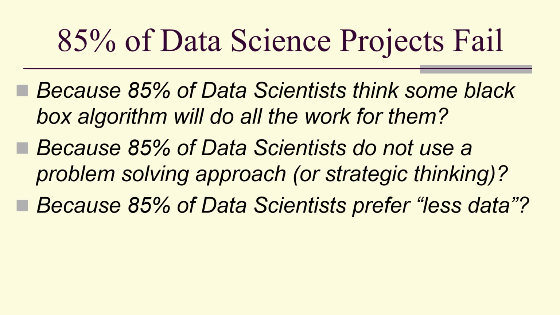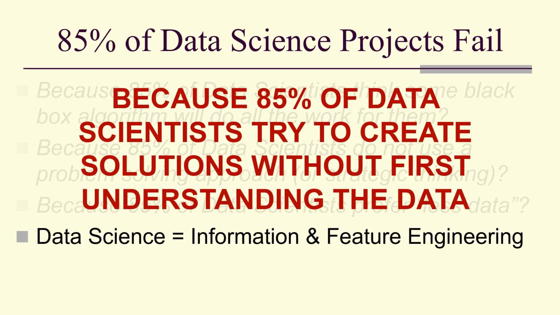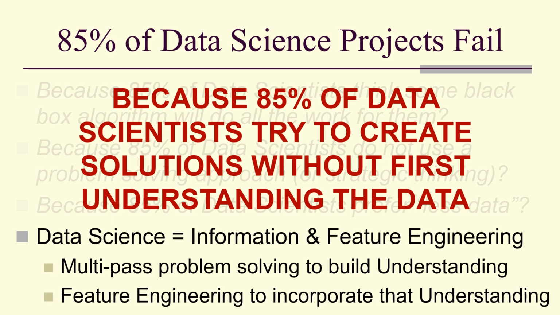Yes to all, but they're all aspects of the same problem. 85% of data scientists try to create solutions without first understanding the data. See, data science is information and feature engineering. That's what we do. Multi-pass problem solving where we build understanding and build and build and build. And feature engineering to incorporate that understanding into our models.